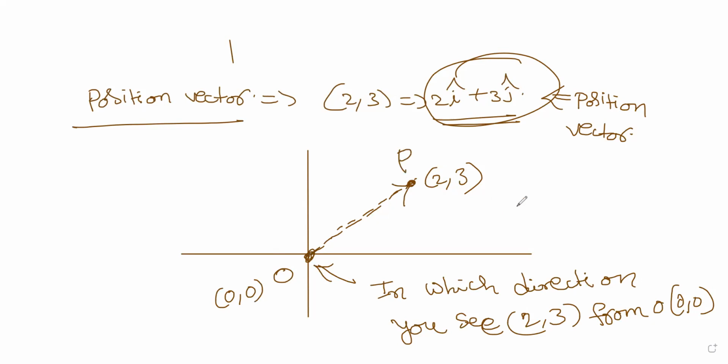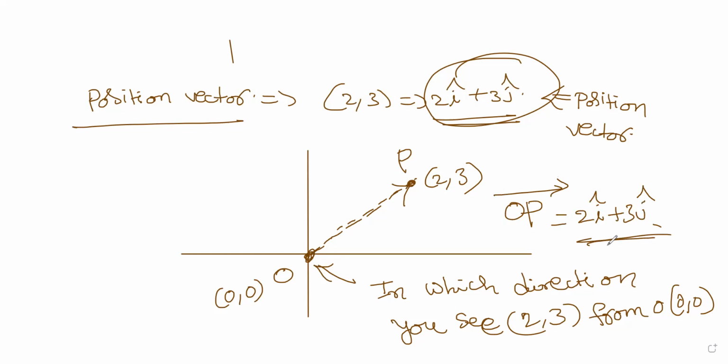And this is the OP direction. To write OP direction, it is OP bar. This is how we write. So connect origin to the point. This OP bar happens to be 2i cap plus 3j cap. That's it. This is called the position vector.